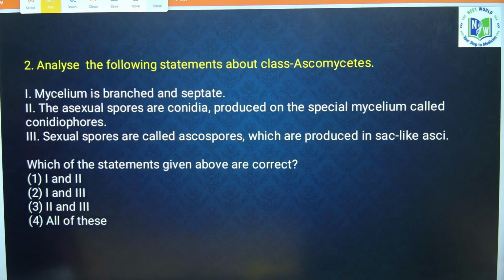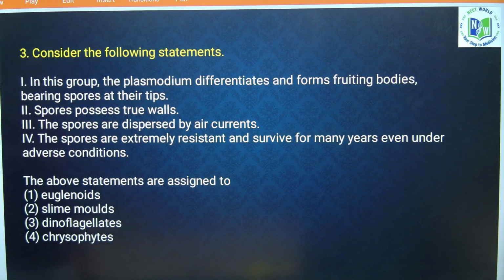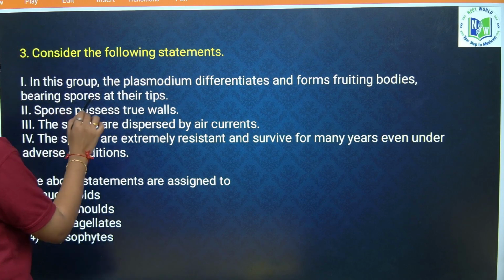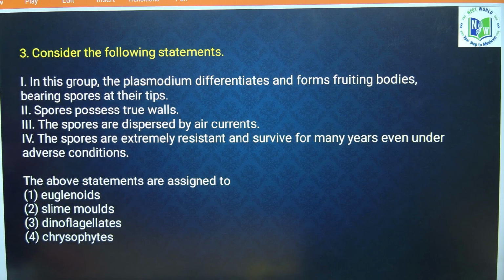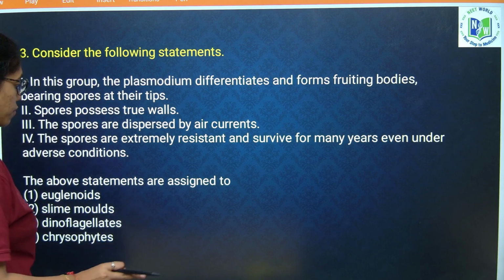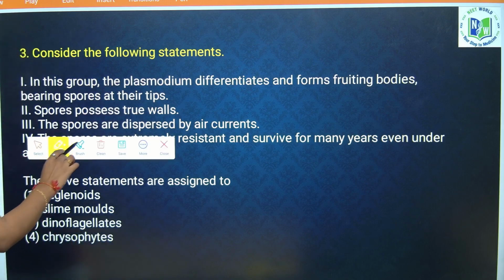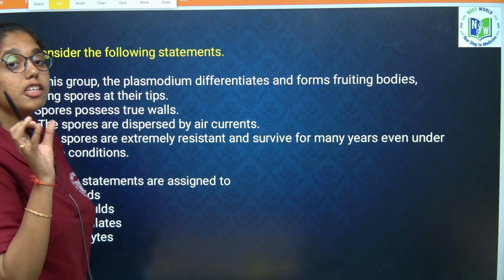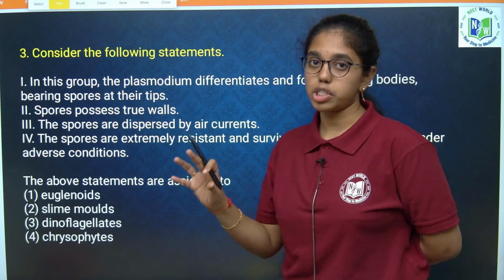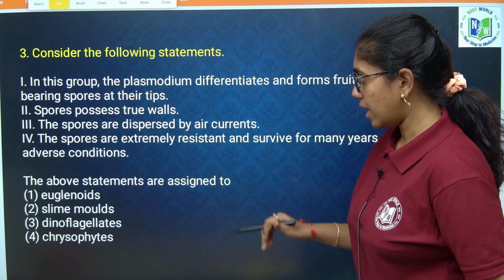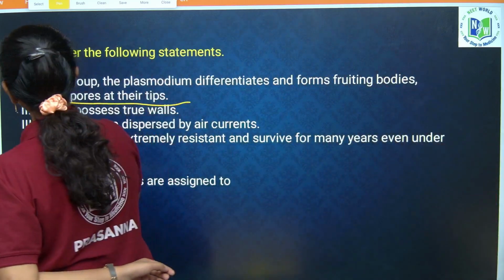Next question: consider the following statements in this group. The plasmodium differentiates and forms fruiting bodies bearing spores at their tips, true. Spores possess true walls. In the complete life cycle of slime mold, only the spores will have true walls; the rest of the body will have just a plasma membrane covering the cell.